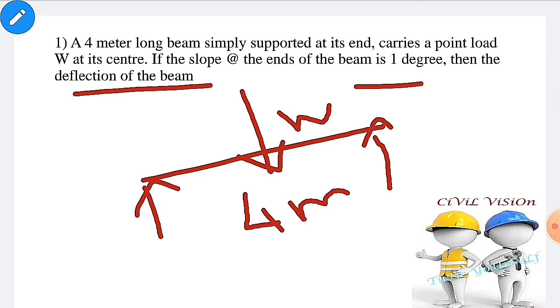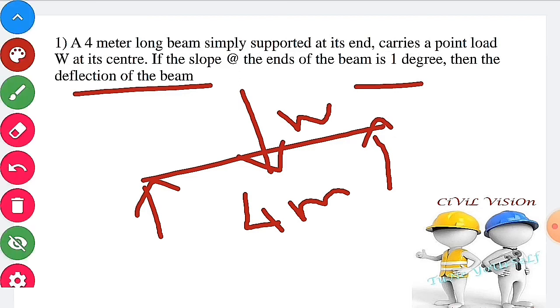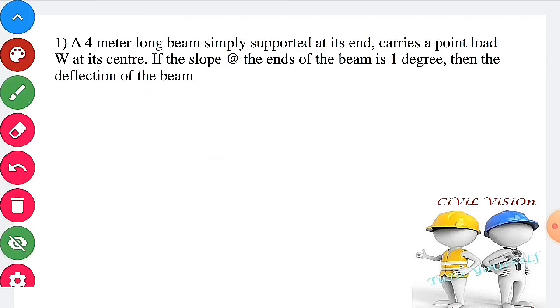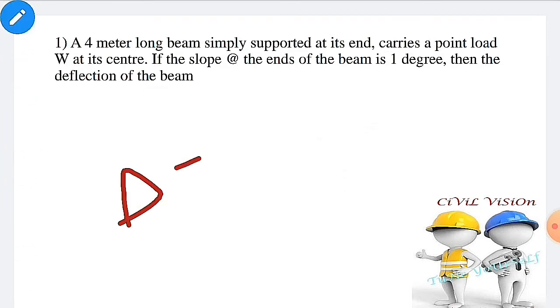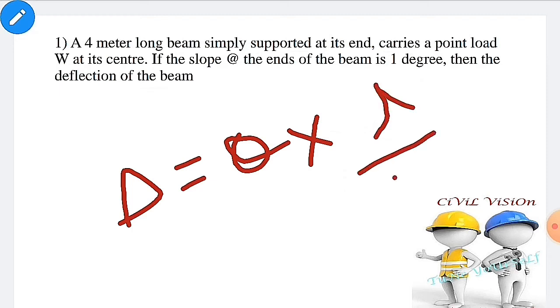Deflection is nothing but moment of area of bending moment diagram divided by EI, or else slope into centroidal distance. Centroidal distance for simply supported beam with center point load is nothing but L by 3. Length is given as 4 meter. Substitute the given values.